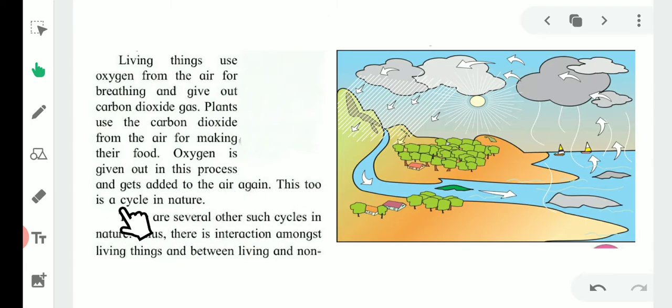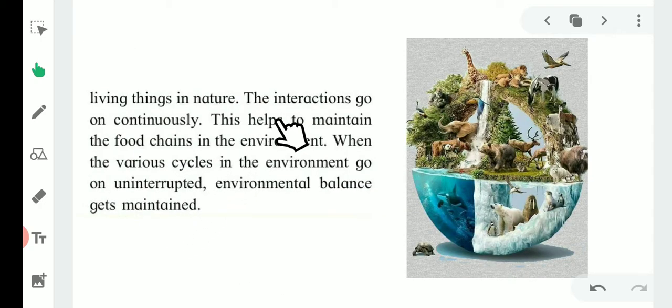This too is a cycle in nature. There are several other such cycles in nature. Thus, there is interaction among living things and between living and non-living things in nature.